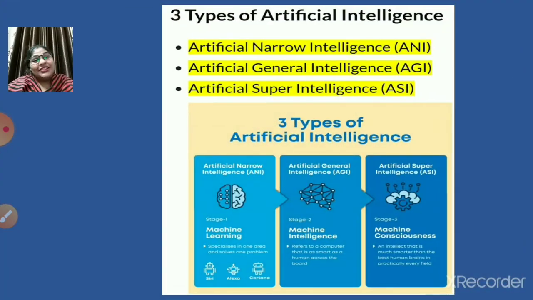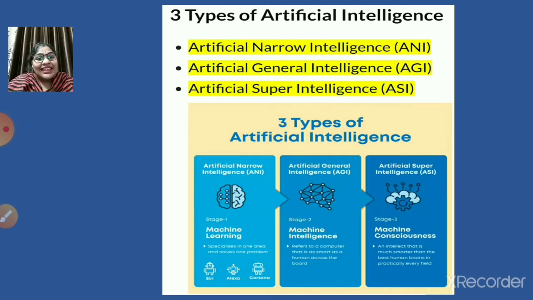In the last session, children, we discussed the types of artificial intelligence, and the three types we have seen are artificial narrow intelligence, artificial general intelligence, and artificial super intelligence. Nowadays, children, the trend is artificial narrow intelligence. Most of the devices are based on artificial narrow intelligence. Okay, it is in machine learning. It specializes in only one area and solves only one problem. For example, we have seen Siri, Alexa, and Cortana. So many examples are there.